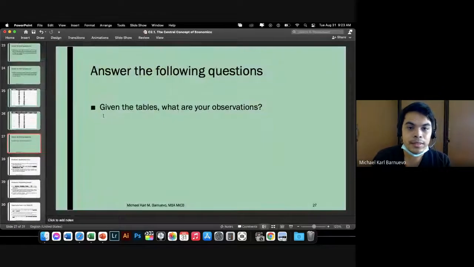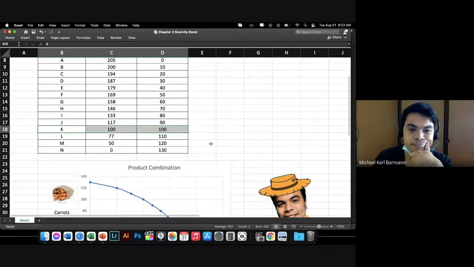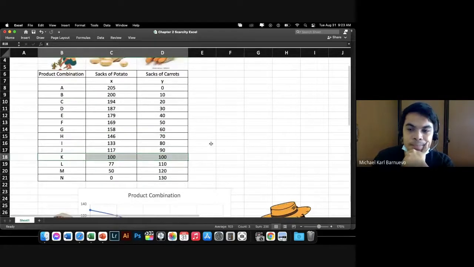Alright? So, given the tables, what are now our observations? Now, let's try to interpret. It is based on the demand of the product.